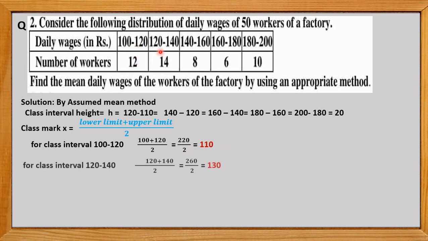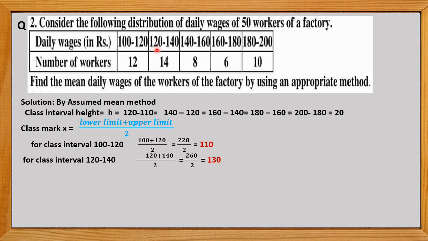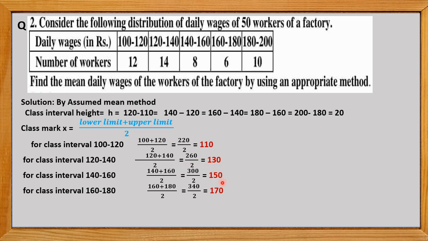Similarly, for the class interval 120 to 140, we can write 120 plus 140 upon 2 is 260 upon 2, that is 130. For the next class, 140 to 160, the class mark is 150. For the next class, 160 to 180, the class mark is 170. And for the last, 180 to 200, the class mark is 190. Now we can arrange the data in tabular form.